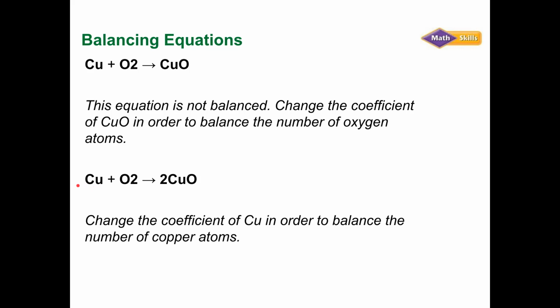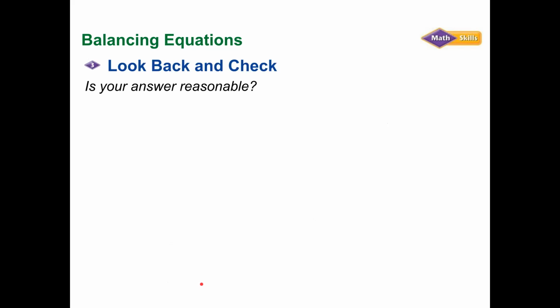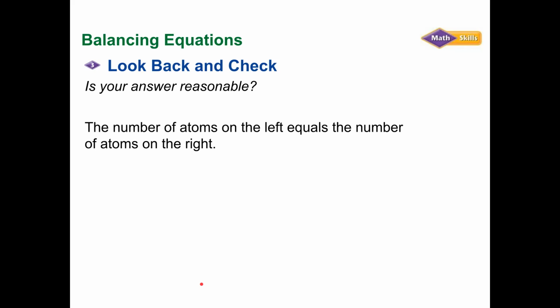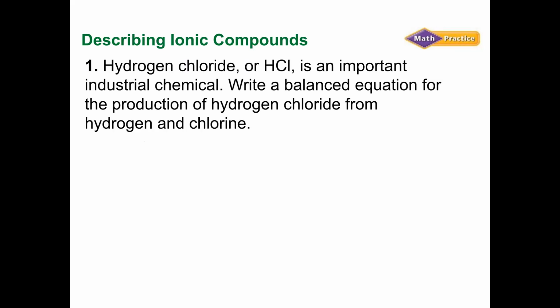So I could change the coefficient of copper in order to balance all the copper atoms. So now I have 2 copper, 2 oxygen. The 2 in the front is saying that I have 2 copper atoms. When I say O2, I'm really saying 2 oxygen atoms. But now this 2, the coefficient of this molecule, means that I have 2 copper and I have 2 oxygen. So now it's balanced. The number of atoms on the left equals the number of atoms on the right. That's the conservation of matter.